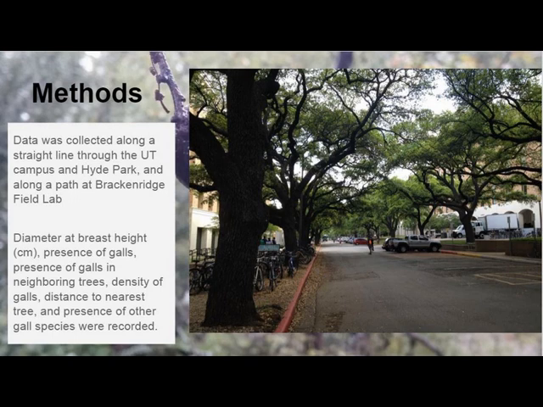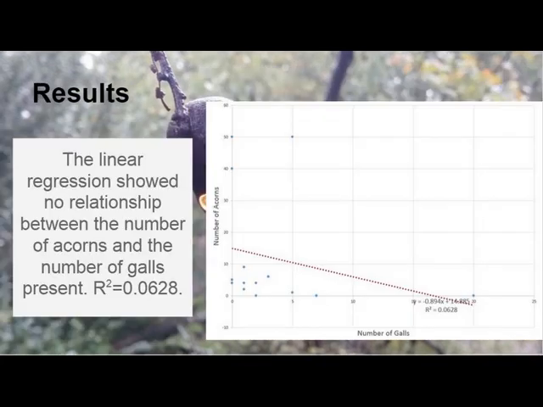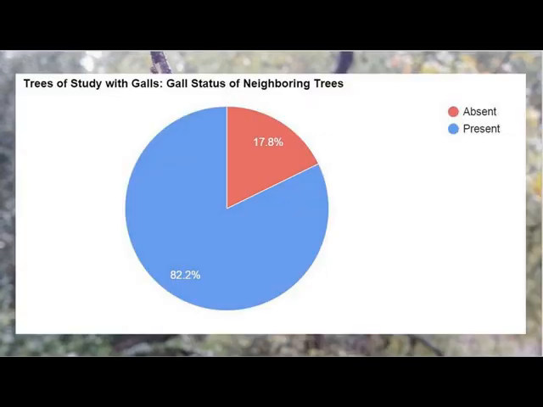A regression of the acorn data showed that there was no relationship between the number of galls on a tree and the number of acorns produced. As expected, there was a significant relationship between the gall status of the tree of study and its closest neighbor. 82% of infected trees also had infected neighbors. The clear relationship between gall presence and neighborship suggests that branch-to-branch transference may be the path of gall infection. Canopy-based studies of the phenomenon may lead to more insight.